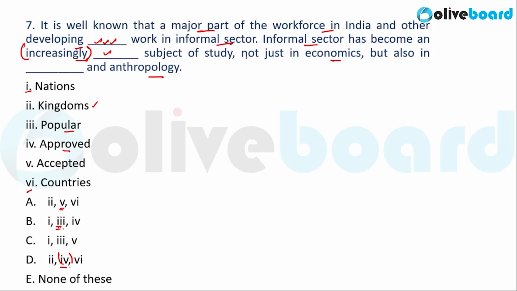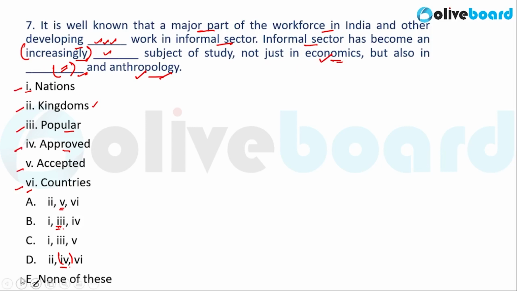But if you were to notice, approved subject of study or accepted subject of study or popular subject of study, not just in economics but also dash and anthropology. So this blank here requires a study, that is a field of study. Anthropology is a field of study, economics is a field of study, but amongst the given options, you cannot use any word here that represents a field of study.